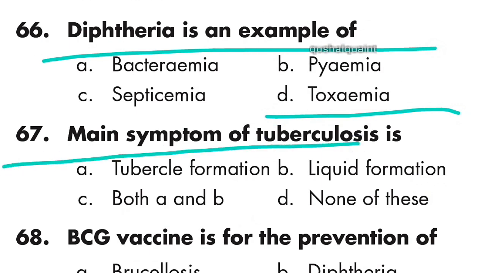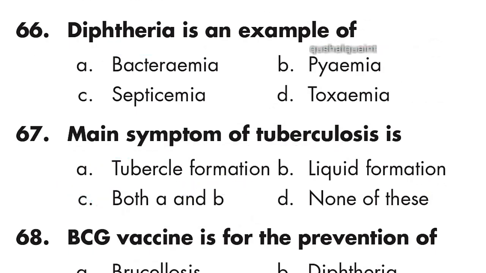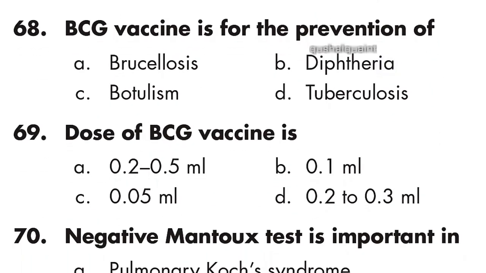67: the main feature of tuberculosis is tubercle formation. Option A is right. Tubercle formation. 68: BCG vaccine is for the prevention of tuberculosis. Option D is right.